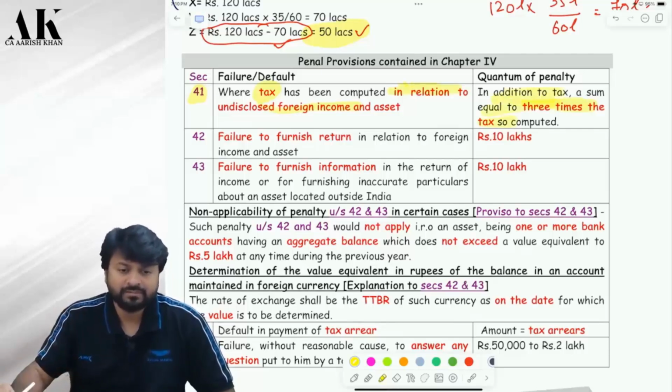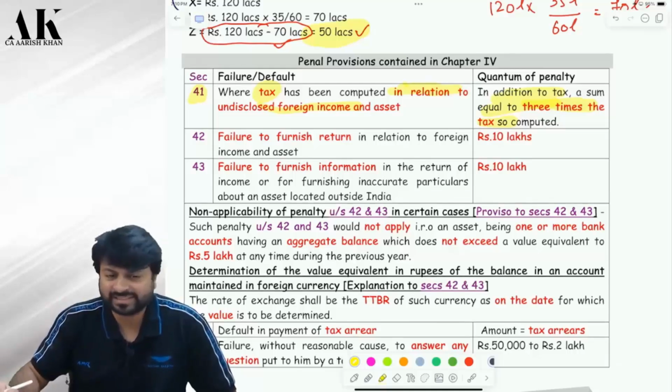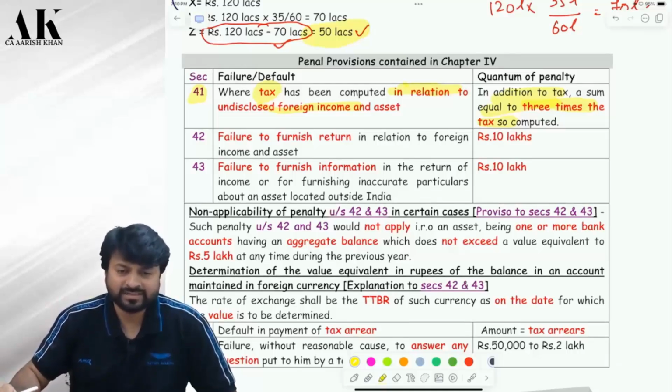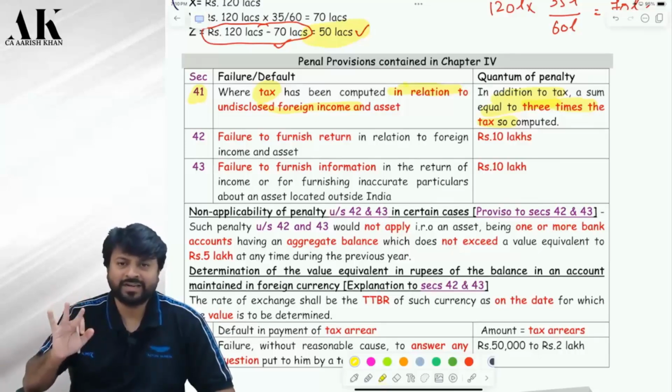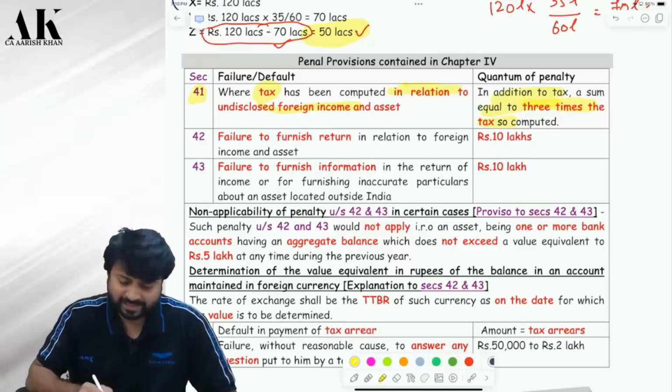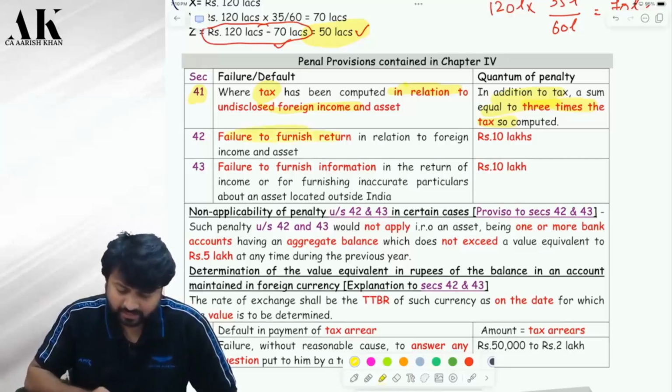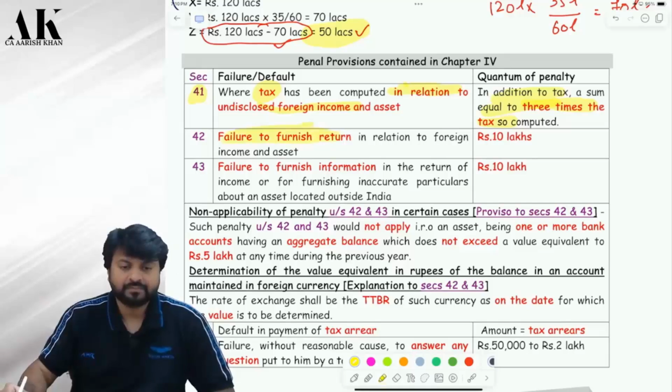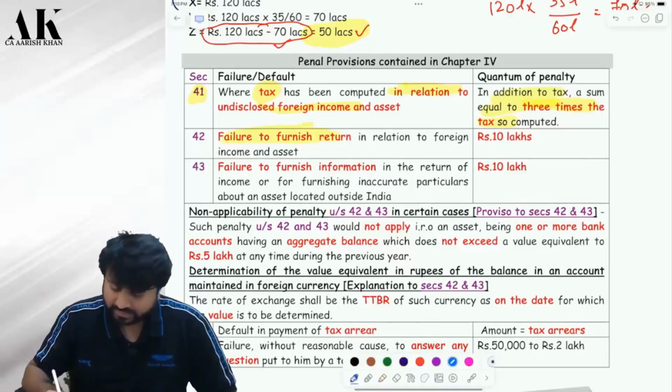300% penalty. In income tax, the maximum penalty is how much? 200%. Correct? Here, first you have to pay 300% penalty on your tax. Next penalty: failure to furnish return. What are you not doing? I'm not furnishing the income tax return. So 10 lakh rupees penalty.